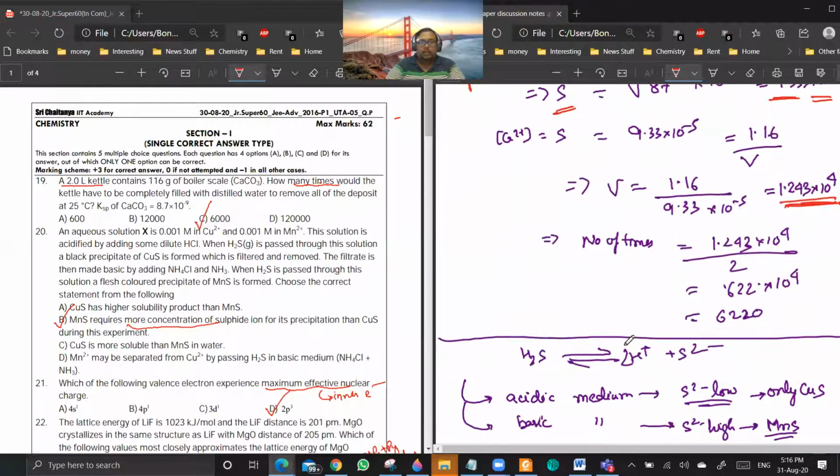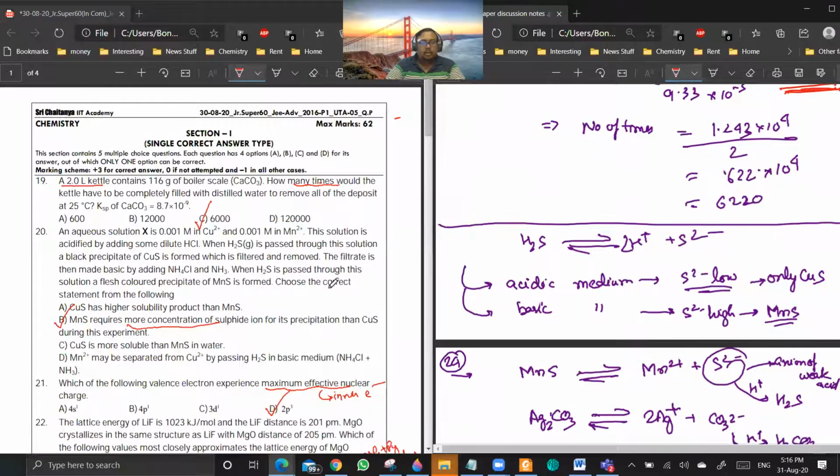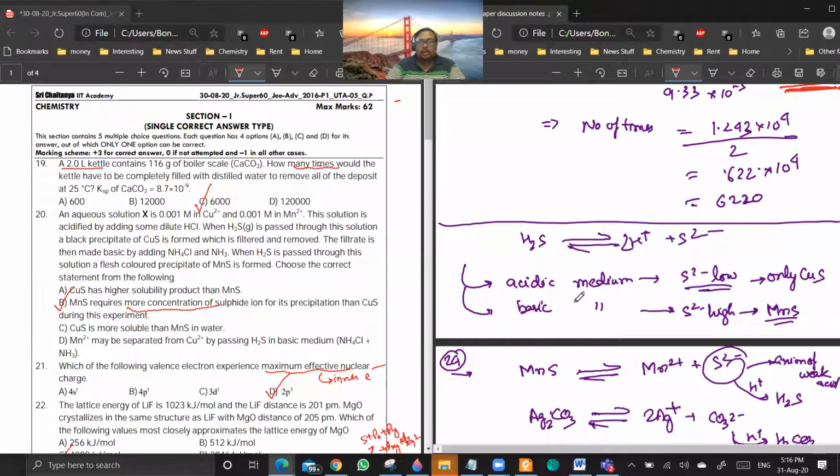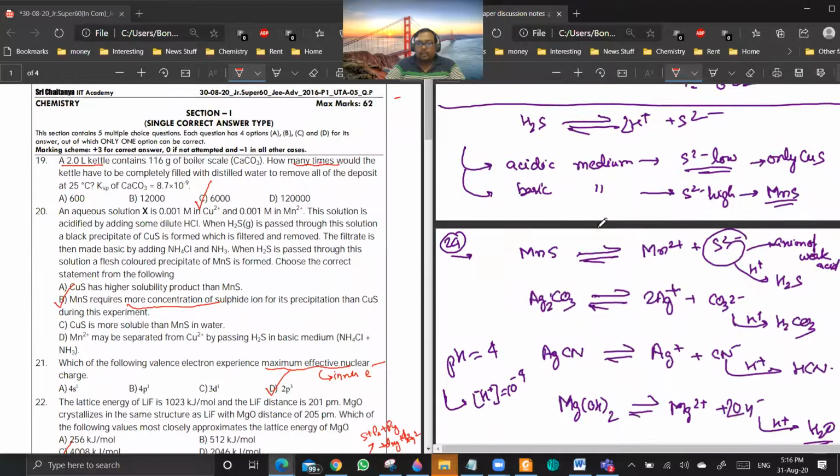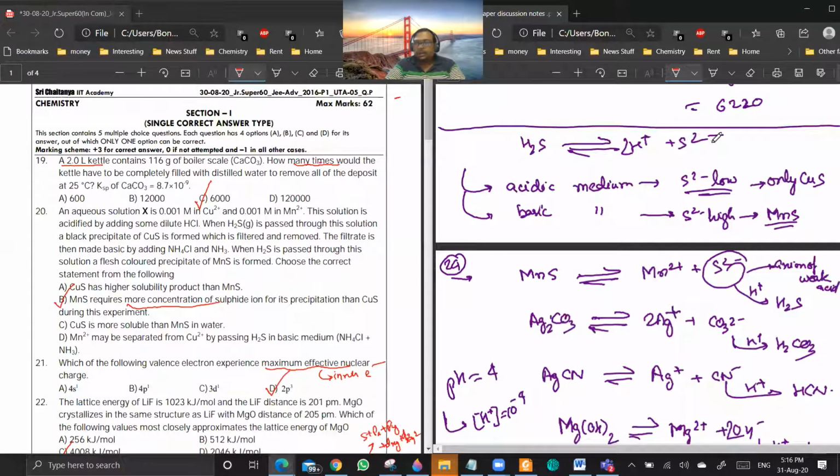So 19 is done, 20. Explain, sir. See, H2S will be giving sulfide ion plus 2H plus. Now if the medium is acidic, then due to high H plus concentration, the sulfide ion concentration will decrease. So only low Ksp sulfides will be precipitated. Are you getting the point? Could you explain the question briefly?